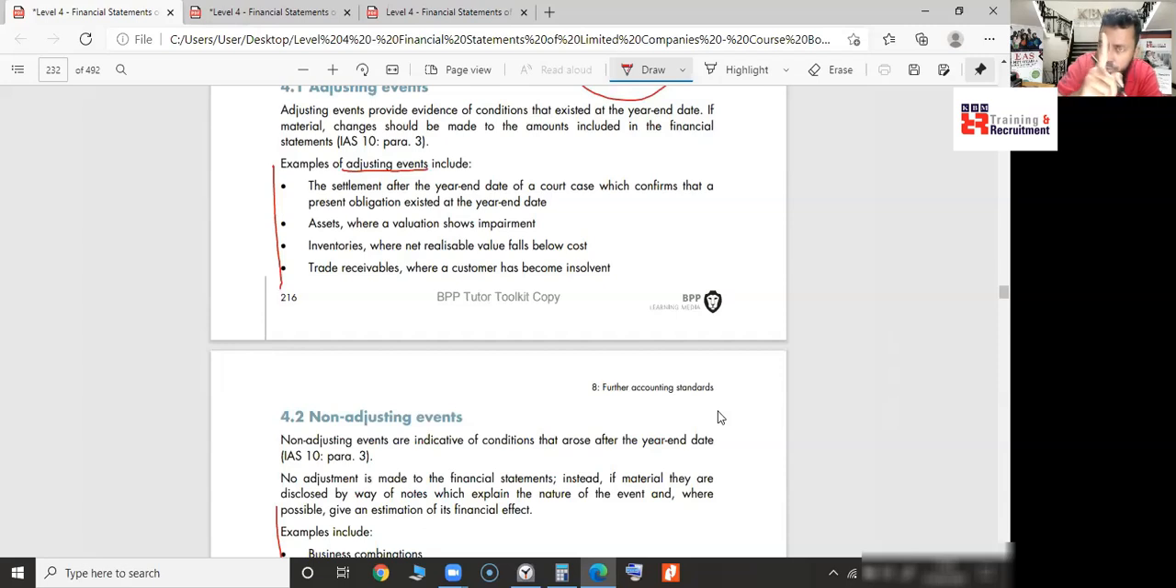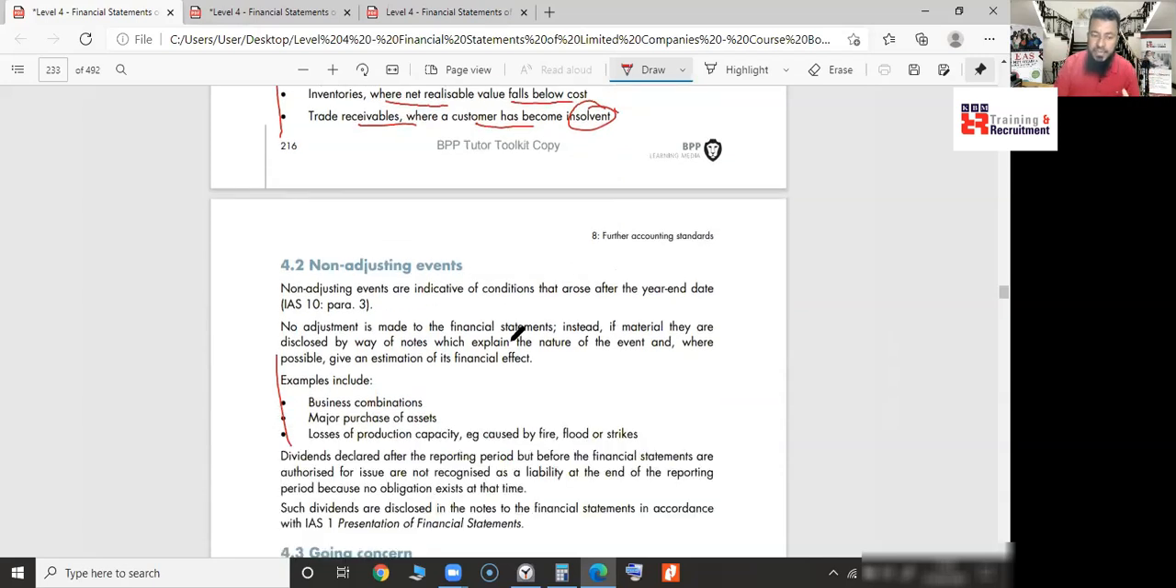Let's read what the adjusting events are, by the way. Examples of adjusting events you need to memorize. The settlement after the year end of a court case which confirms that a present obligation existed at the year end. So court cases, IAS 37 and adjusting event go along together; it confirms the obligation. It's a provision, you have to pay that money and you need to adjust it into the financial statements. Assets where a valuation shows impairment, you need to impair it. Inventories where net realizable value falls below cost. Trade receivables where the customer becomes insolvent, bad debt or irrecoverable debt. So just 4 items, remember it, memorize it.